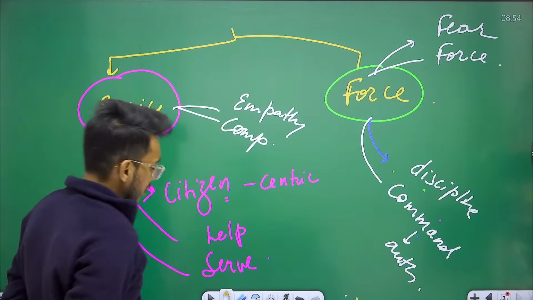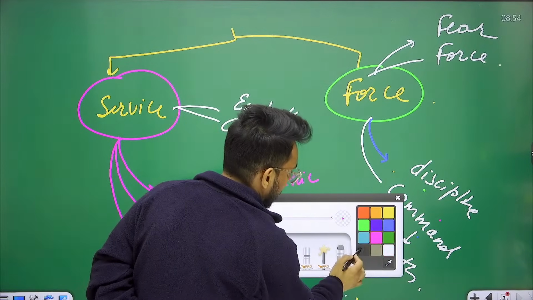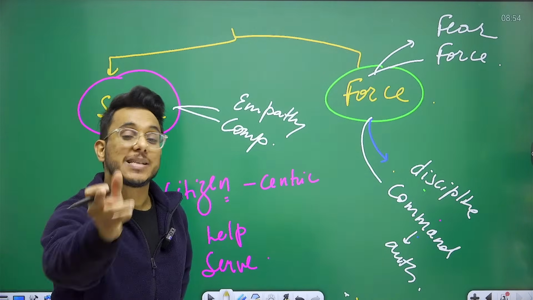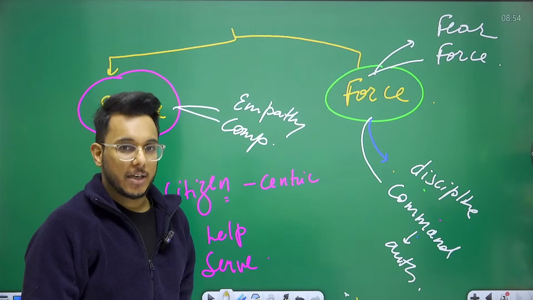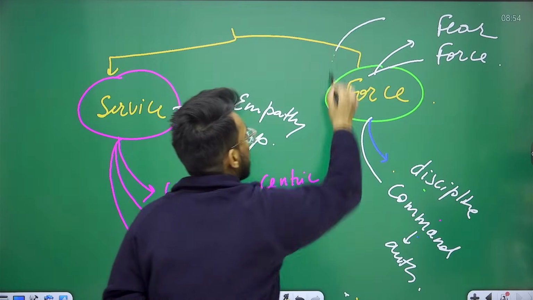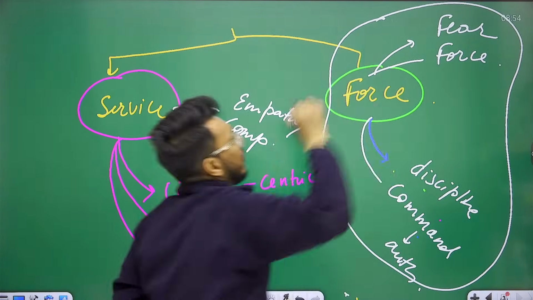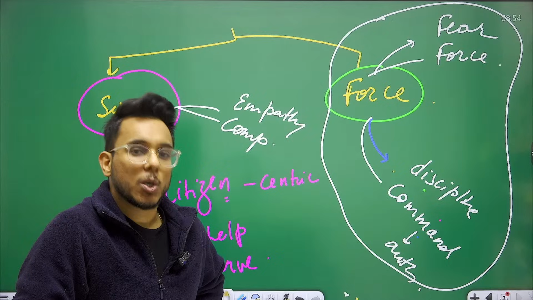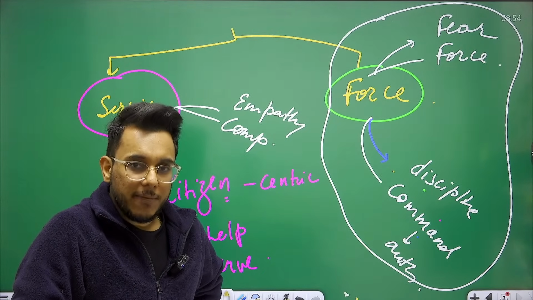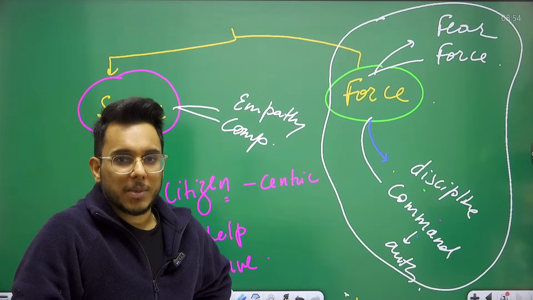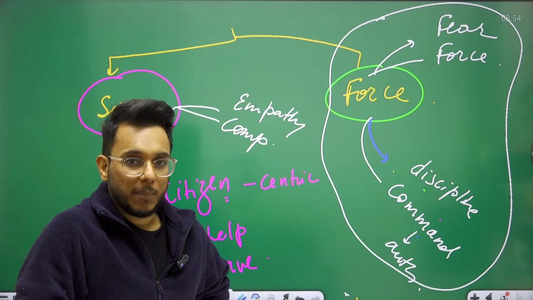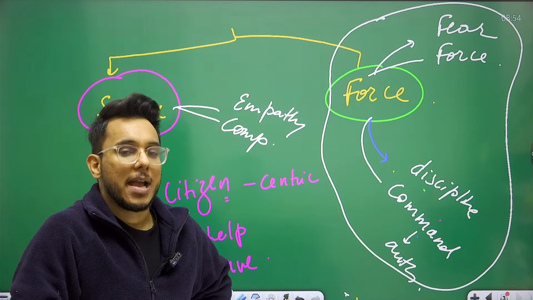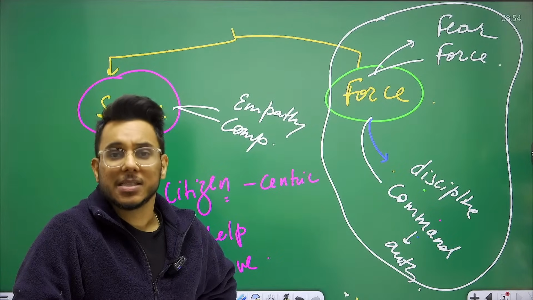Now, understand this particular thing, that when the Britishers came to India and established policing in India, the Indian Police Act that was created by the Britishers was created keeping in mind that police should be created as a force. And this particular thing prevails in India today. A common citizen is fearful while approaching the police. They cannot report their matter with confidence. They are hesitant to interact with the police. Often police is seen as a corrupt force.